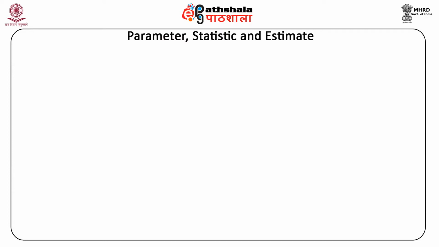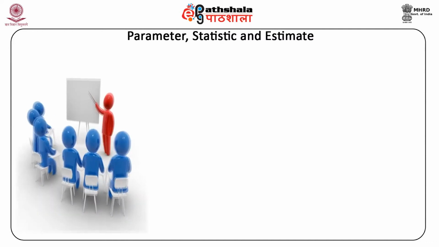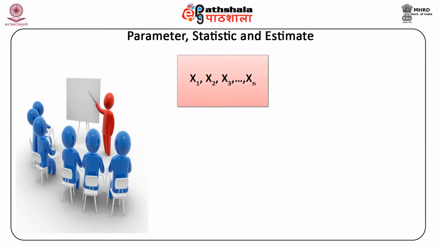It is important to understand here that a statistic is a random variable since its value is based on a set of random variables x1, x2 to xn that constitute a random sample. Therefore, it is also denoted by uppercase letters. But once a sample is obtained and its value is calculated, it is denoted by a lowercase letter.